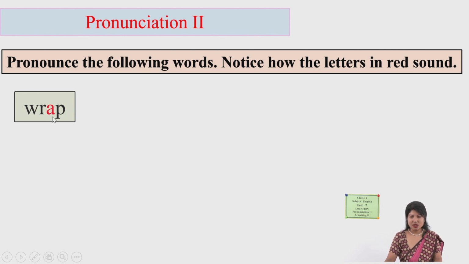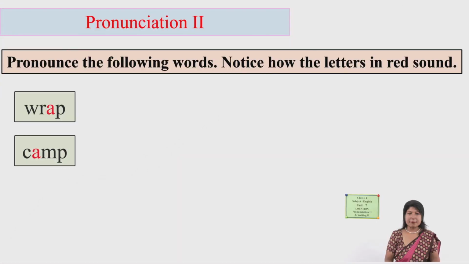Alphabetically, it is A, but when we pronounce it as A over here, wrap. Try it. Your lip is not rounded, okay? Not rounded, a little bit flat. Wrap. Okay? Try it. Wrap. Not rounded. Another word.